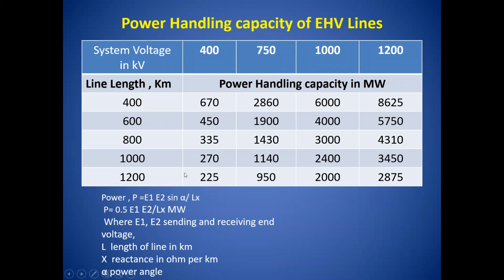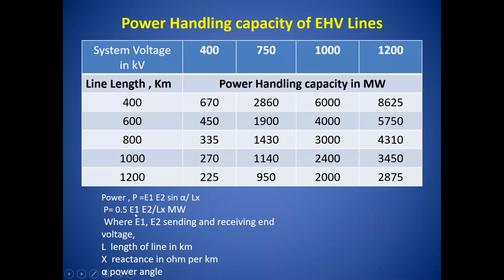Because of this limitation of EHV transmission lines, as the length of the transmission line increases, the power handling capacity of the transmission line decreases. And why is it so? It is because of the reactance of the transmission line.